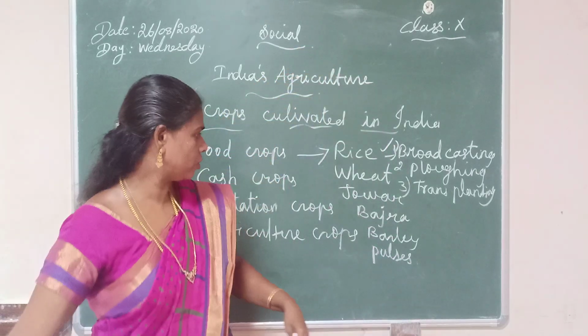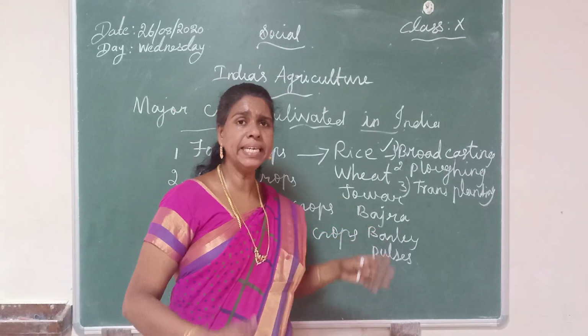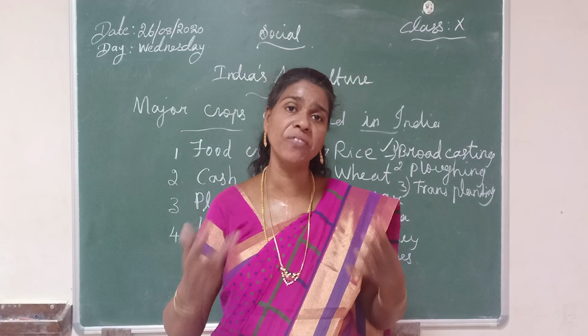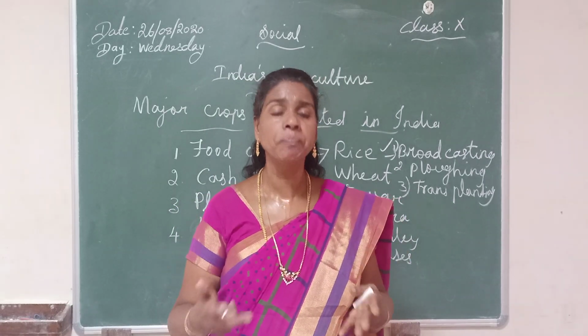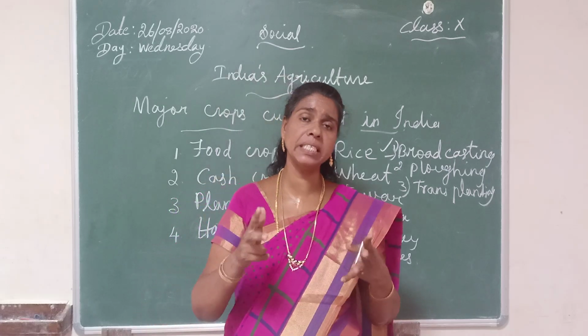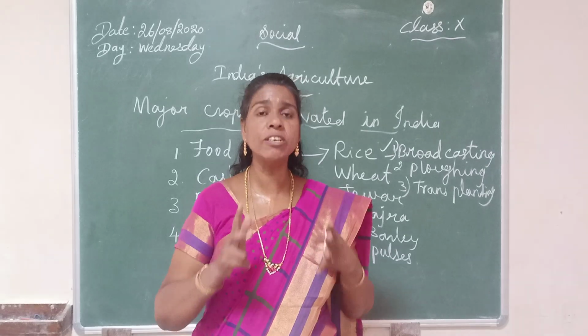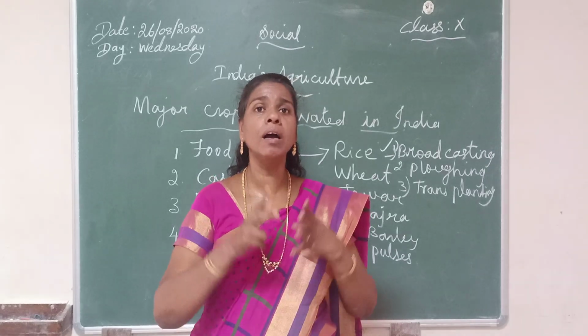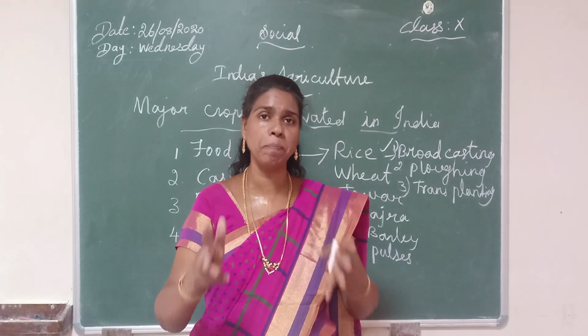Then the next one is bajra. It is the indigenous crop of Africa. It is the staple food for poor people. And also its stalks are used for cattle fodder. Stalks means stem of the plant.